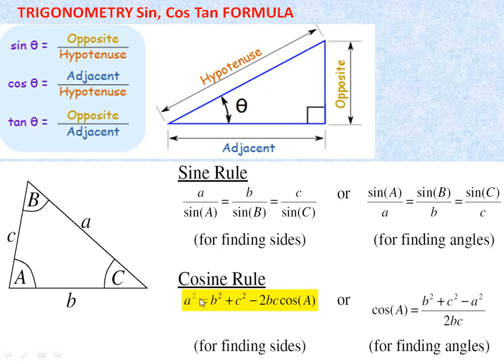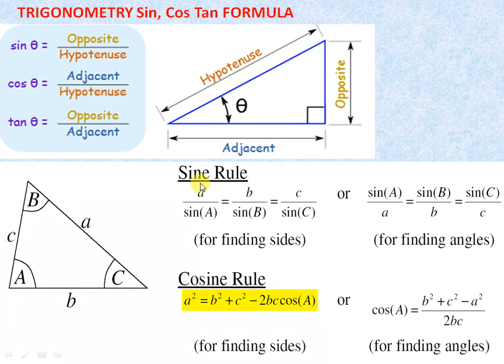The next triangle law is the sine rule and cosine rule. Let us consider capital A, B, C. These are the angles. Capital A is the angle between b and c. Capital B is the angle between small a and c, and capital C is the angle between a and b. So friends, small a, small b, and small c are the sides of the triangle.